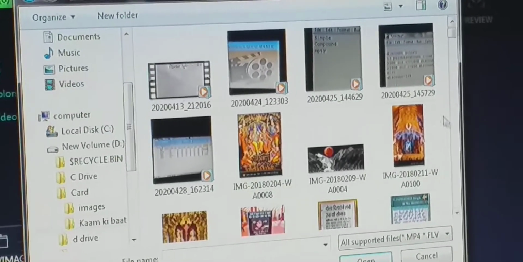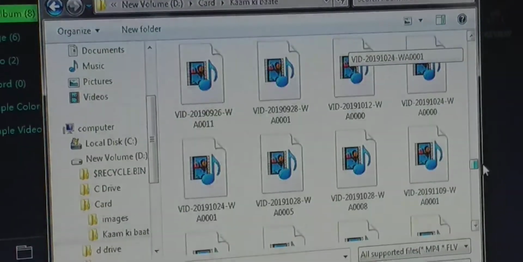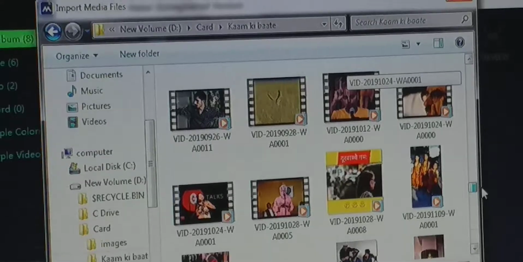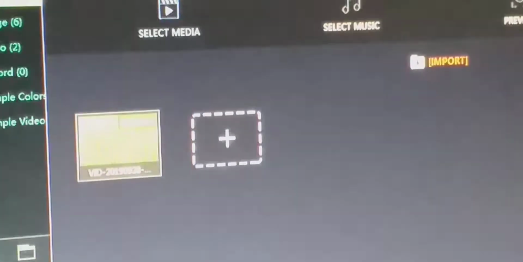You have to select the media. Suppose it is a clip. You can add different music or other things, or add other images. Next, you have to click next.